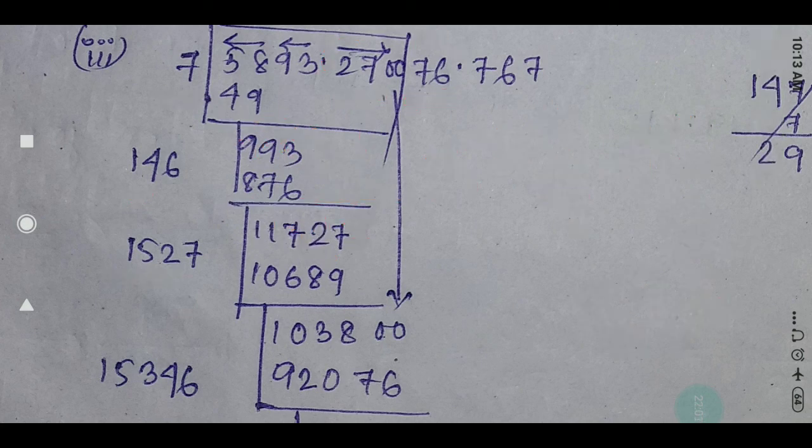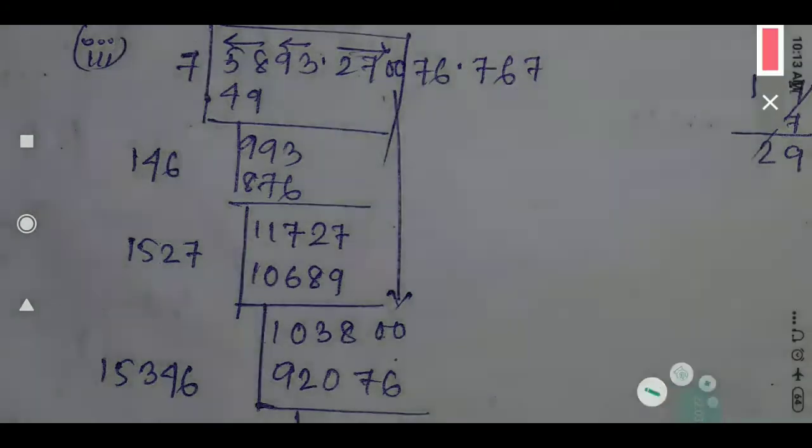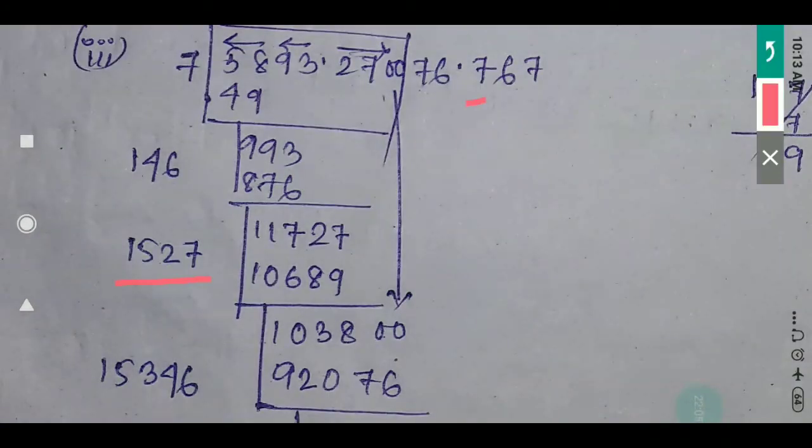So I have taken 152 into 7. 152 into 7, so it is 1064. After subtraction you will get 1038. Okay. But the question is given to 2 decimal places, and I have only 1 decimal place with the 7. That means again 2 times we have to continue this process.